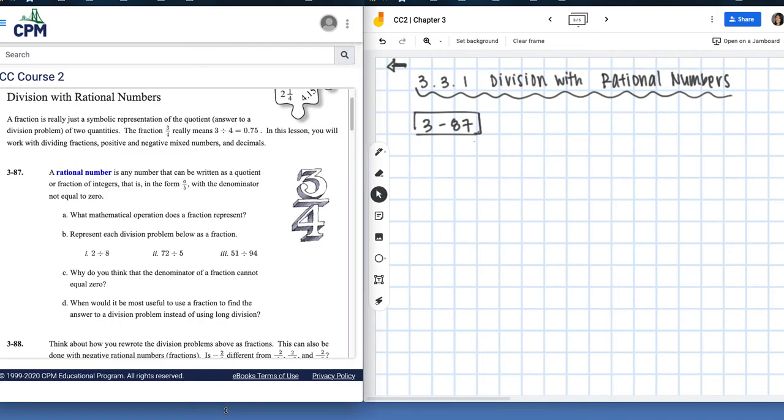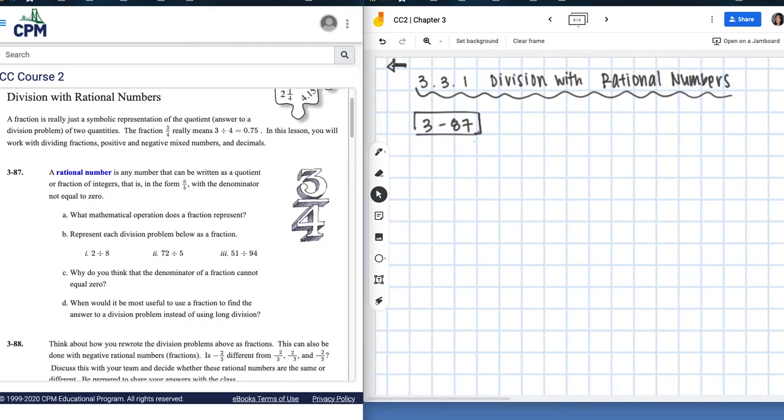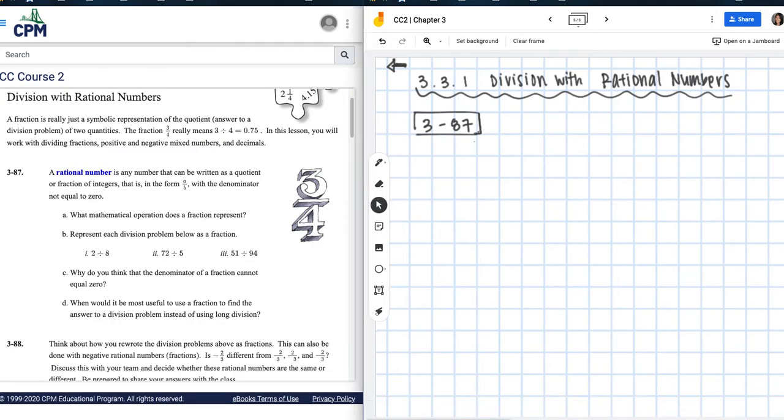Here we go. We're going to go ahead and take notes in our notebook. So get your graphing composition notebook, open it to the next clean page. We're going to start on the left-hand side and let's title it 3.3.1 Division with Rational Numbers. Okay, we're going to start with 3-87 and pause this video at any time if you need me to slow down or if you need to write anything down for yourself.